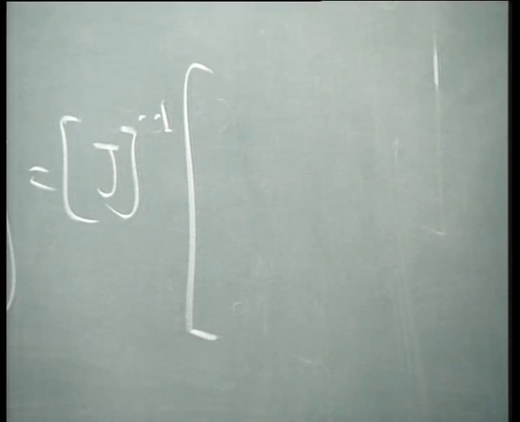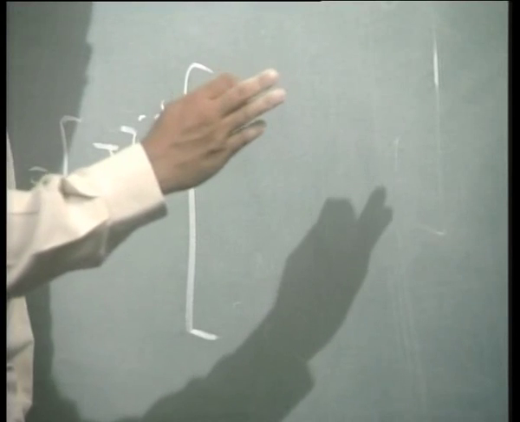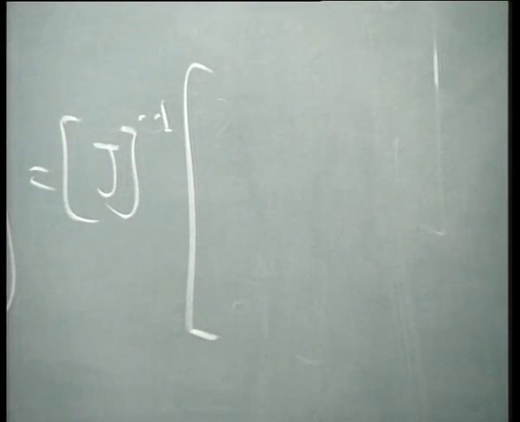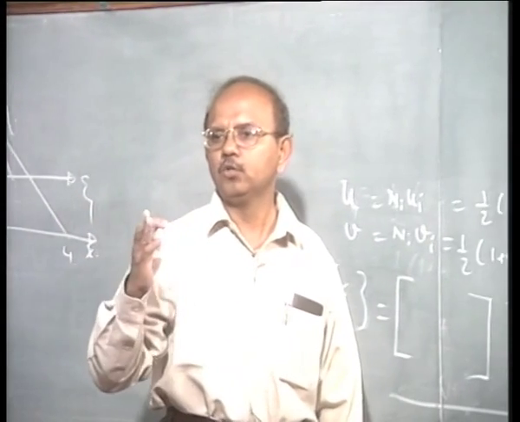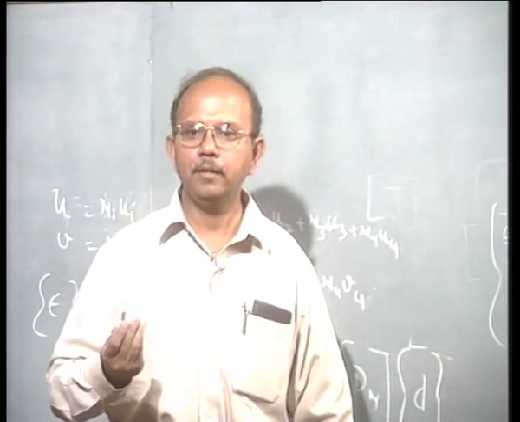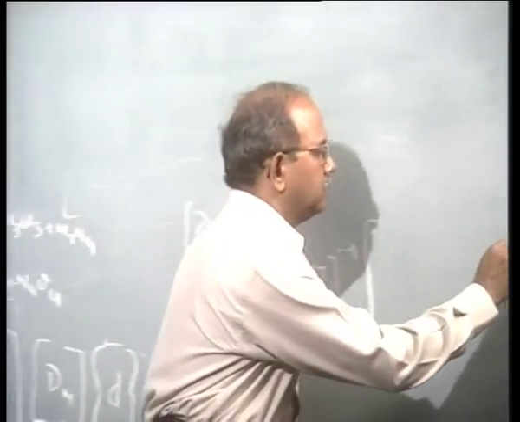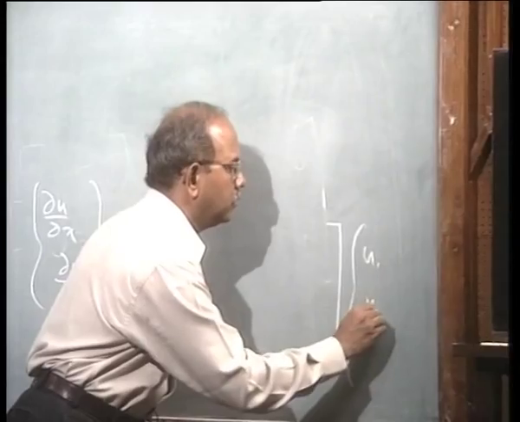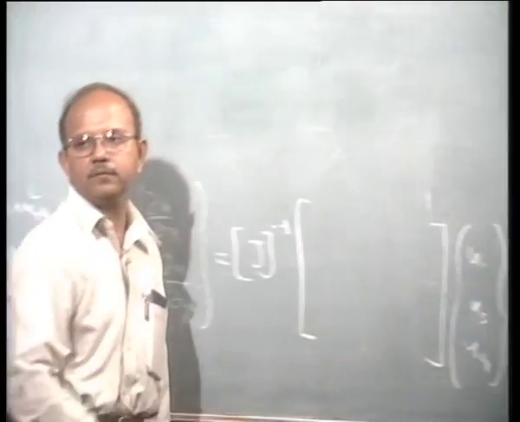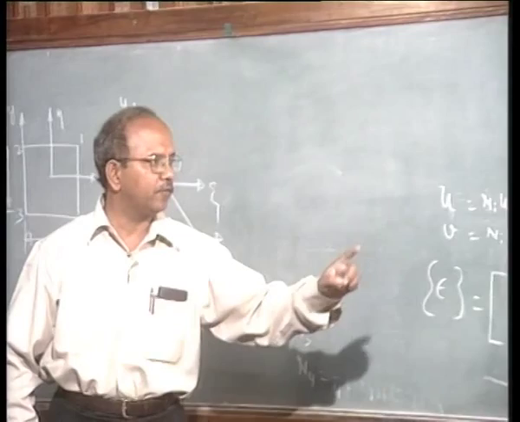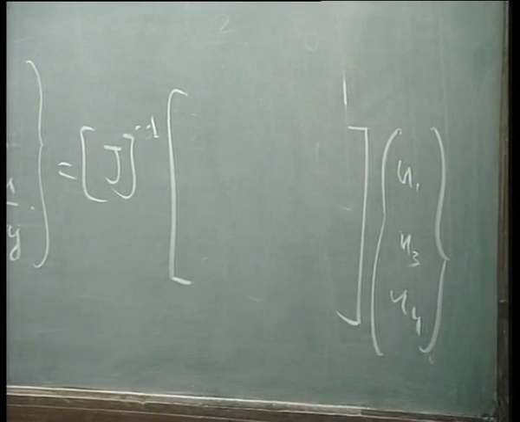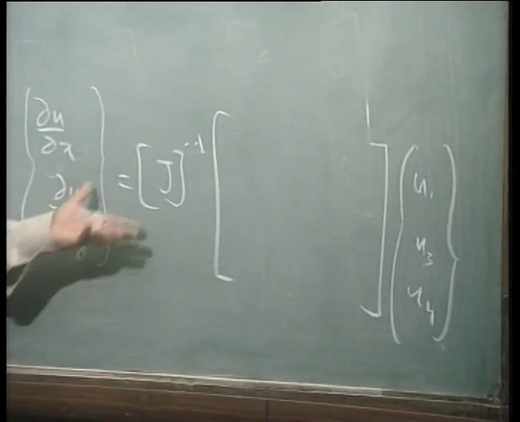Dou n1 by dou psi, dou n2 by dou psi, dou n3 by dou psi, there are 3 terms, u1, u2, u3, u4, just for illustration. Then you can write the same thing for dou v by dou x, dou v by dou y. Combine them together. That's all.